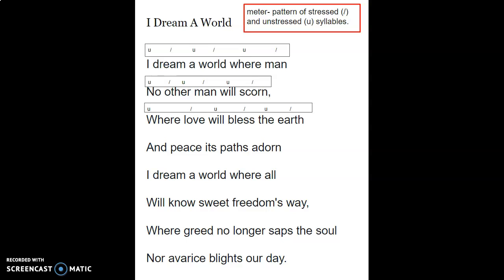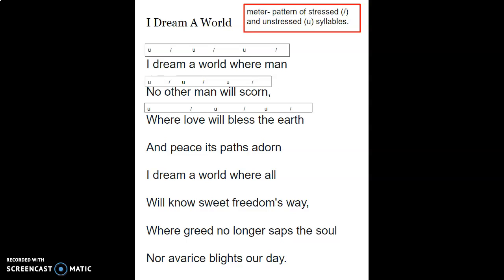The stress falls on love, so we mark it with a slash. Will bless, so will is unstressed, bless is stressed. The earth, the is unstressed, and earth is stressed.